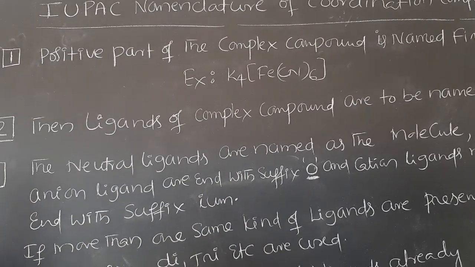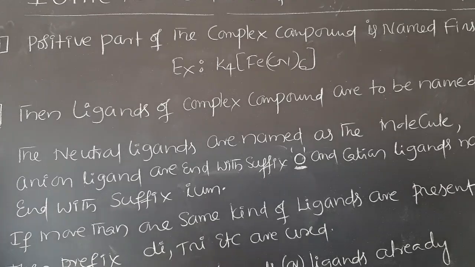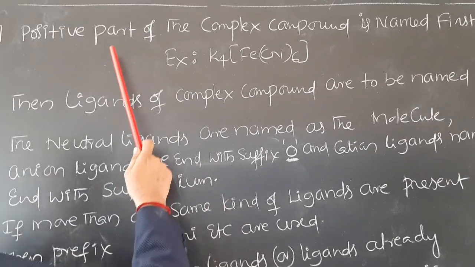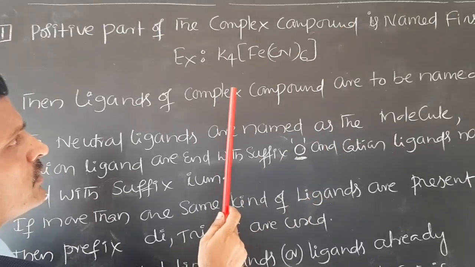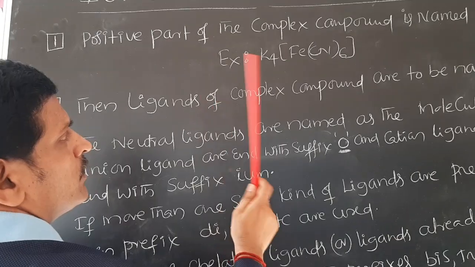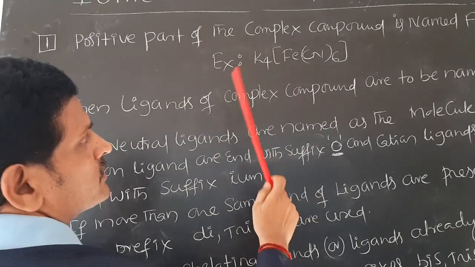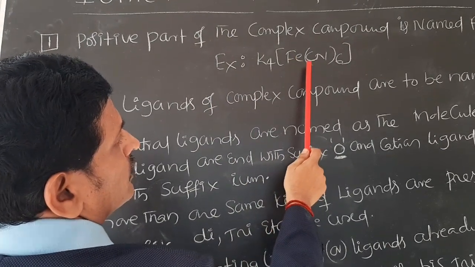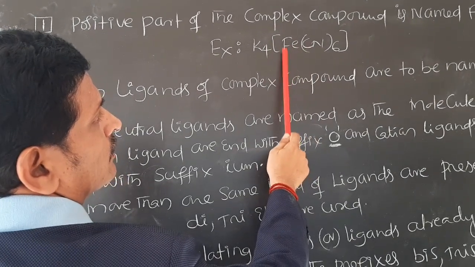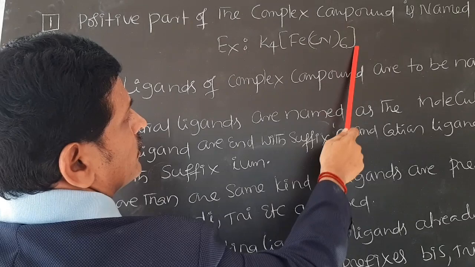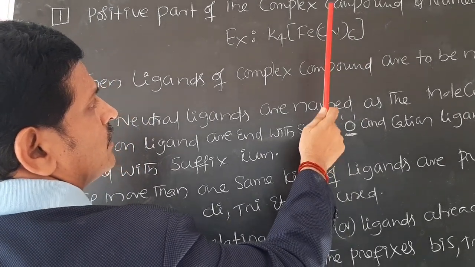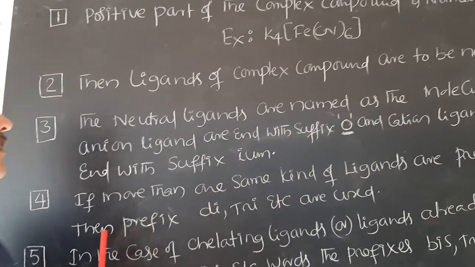And the second rule is that the ligands of complex compounds are to be named next. After naming the positive ion, the next part named is the ligands. According to our previous discussion, we know that this is the ligand, this is the central metal ion, and this is the coordination sphere. Therefore, the names of the ligands are named next. That is the second rule.